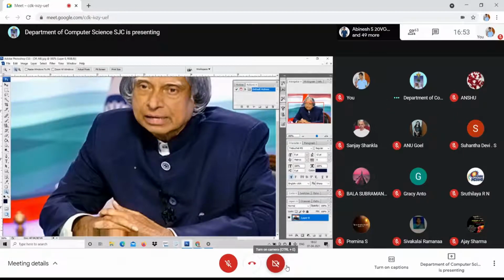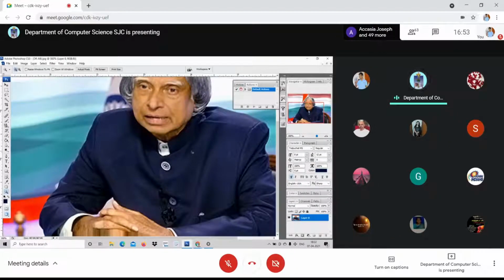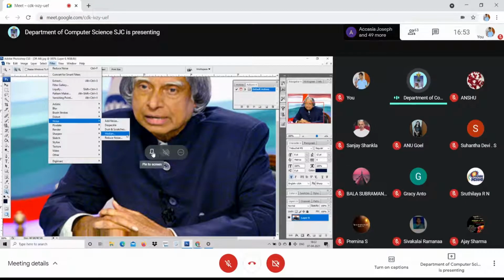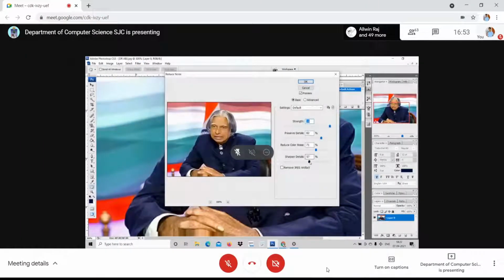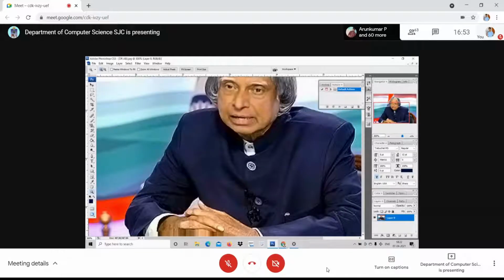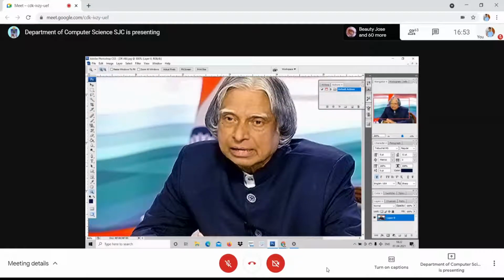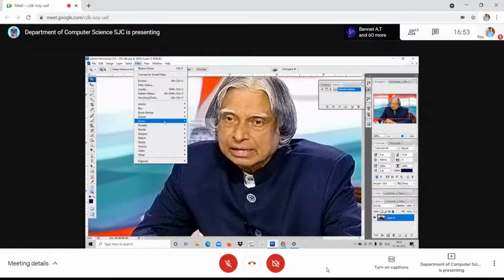Yes, sir. Once again, I shall do it. It was originally like this. I used noise, reduce noise. I just even sharpen, reduce the noise. Now look at the picture. Earlier it was like this. See now. Am I clear? That is with regard to reducing noise. Adjust the knobs and you will be able to see. And that is with regard to noise.